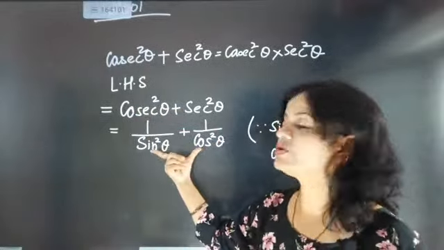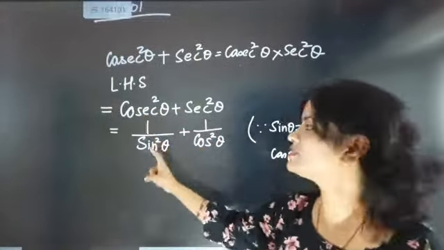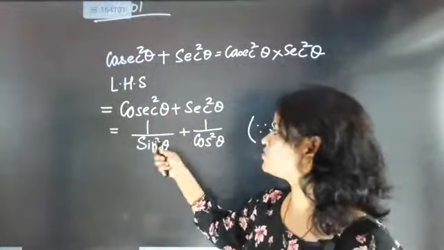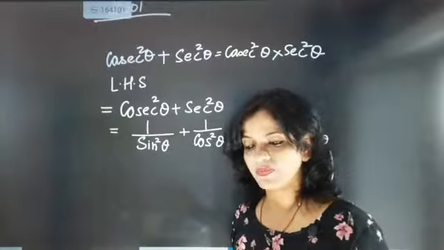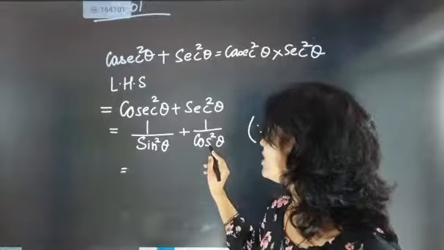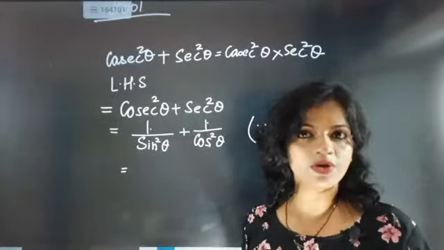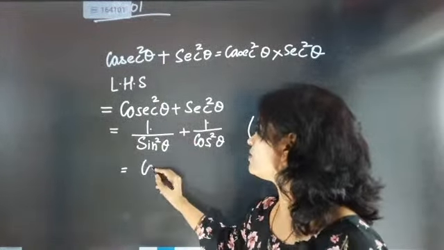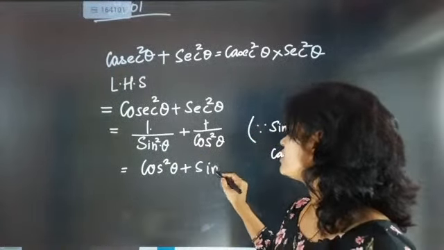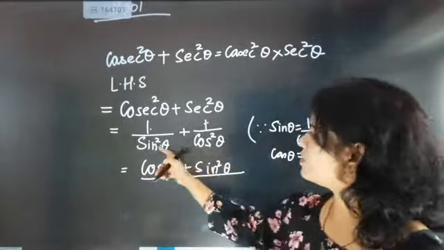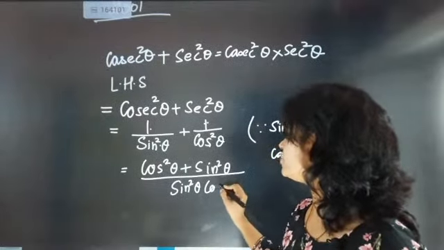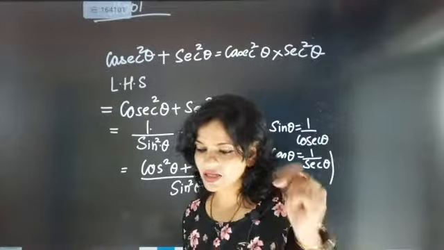Now I converted them into sine and cos. Reciprocal of cosecant is 1 by sine. Reciprocal of secant is 1 by cos. Since square is there, it will become square. Now in the second step, I am going to multiply this with this and this, the cross multiplication method. It will become cos square theta, this one will multiply with this sine square theta, and these two will multiply with each other. This is your second step: sine square theta into cos square theta.